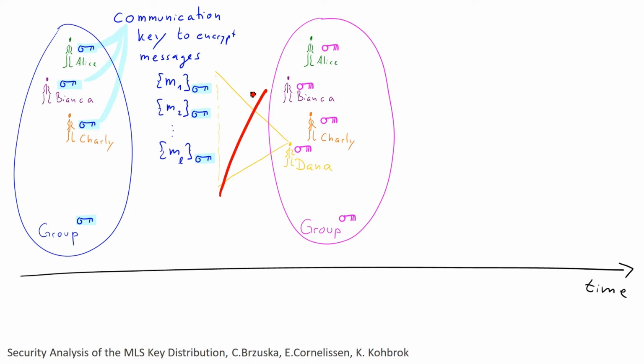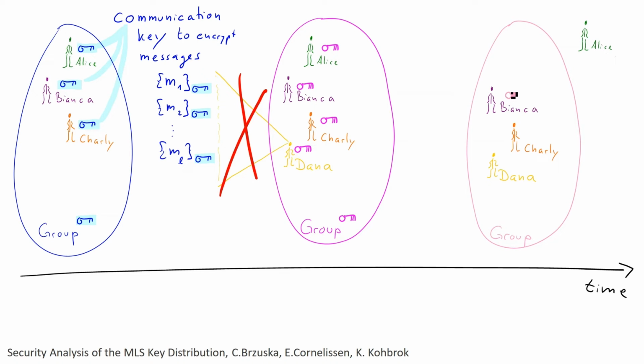And importantly, Dana should not be able to read the messages that were sent in the group before. And so now, as time further goes on, maybe Alice leaves the group. So now the group again should agree on a cryptographic key that is not shared with Alice, so that Alice cannot read the messages that are sent later.